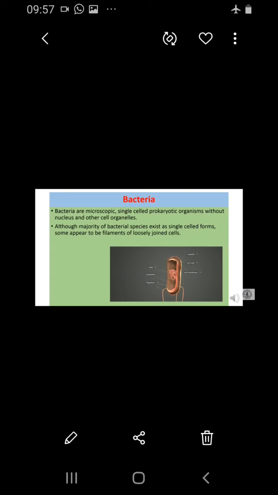Although the majority of bacterial species exist as single-cell forms, when they join together they form a multicellular organism. The size may vary from 0.1 microns to 10 microns in length, and in width also.